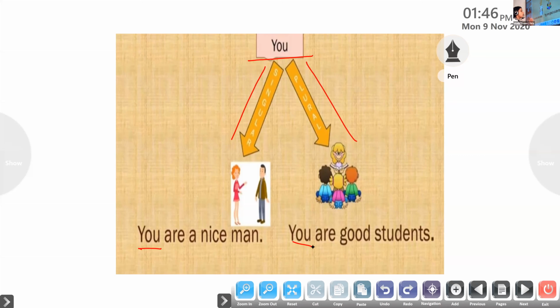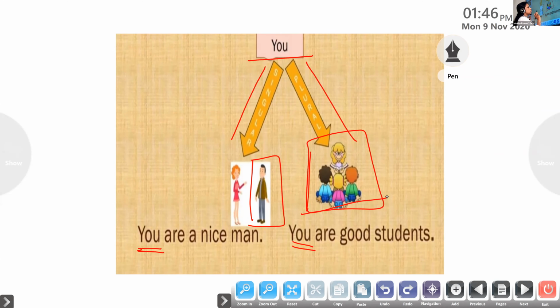You are a nice man. When we are talking about a singular or one person, we use the pronoun you. When we are talking about more than one person, we also use the pronoun you. Here you can see more than one person. So we say, you are good students. So now you know when to use you.